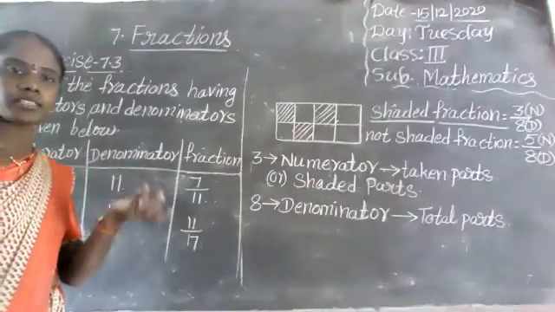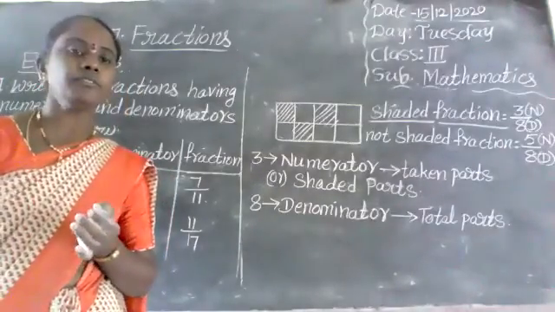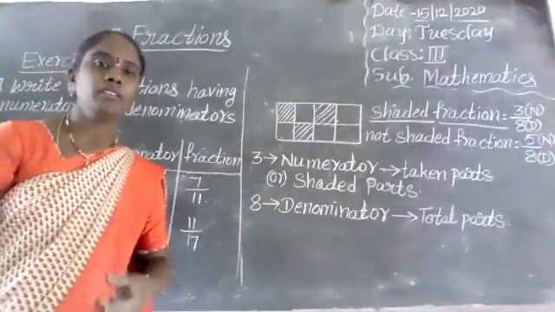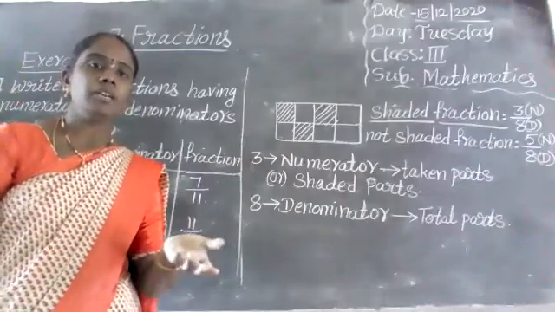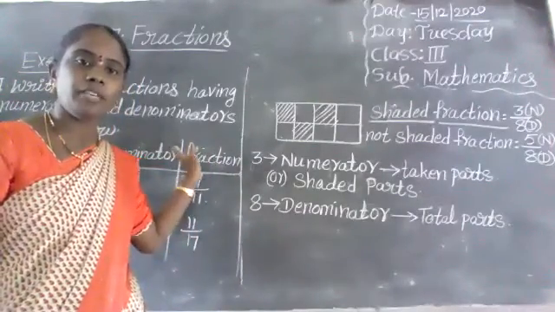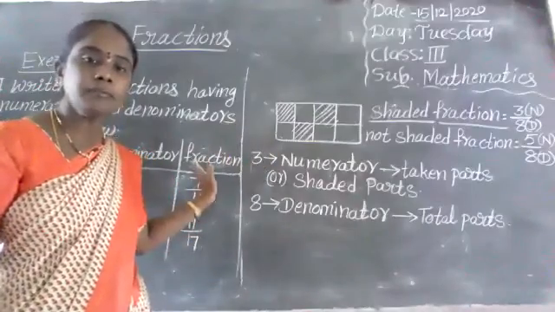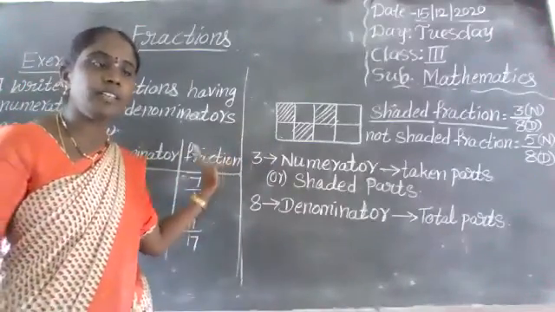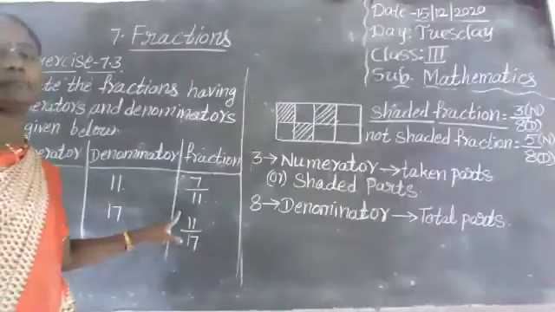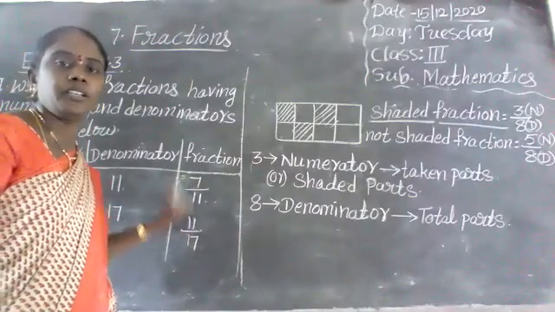Next, in exercise 7.2, fractions on the number line: how can we show a given fraction on the number line. Next, exercise 7.3, from a given fraction what is the numerator, what is the denominator. Next, numerator and denominator given, we have to write the fraction form. In today's class I explained these topics. Did you understand, children?